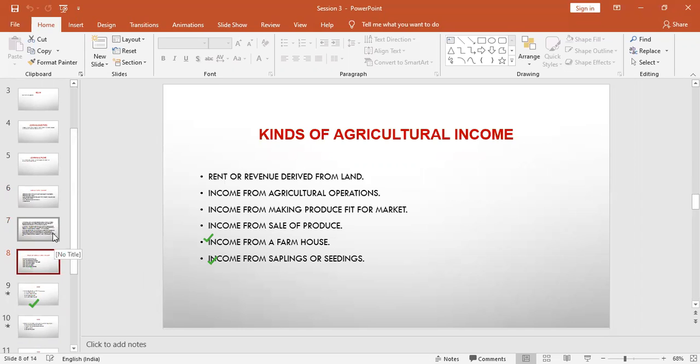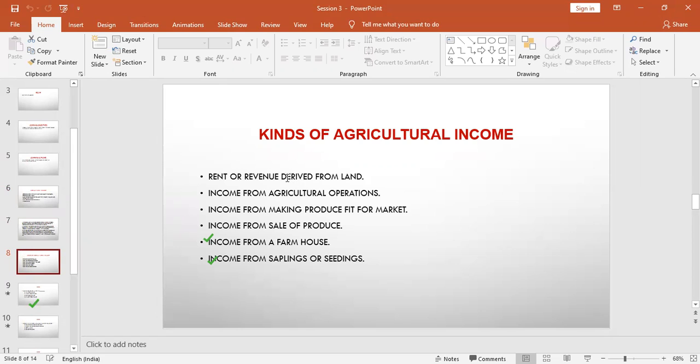The first point is the rent or revenue derived from the land. Whatever rent you receive from the land is also a part of agricultural income, because a lot of people give their land to someone else and take a royalty from it. They give the land on rent so that the other person works on their fields, and the rent is given to the landowner, or any person who owns the land.